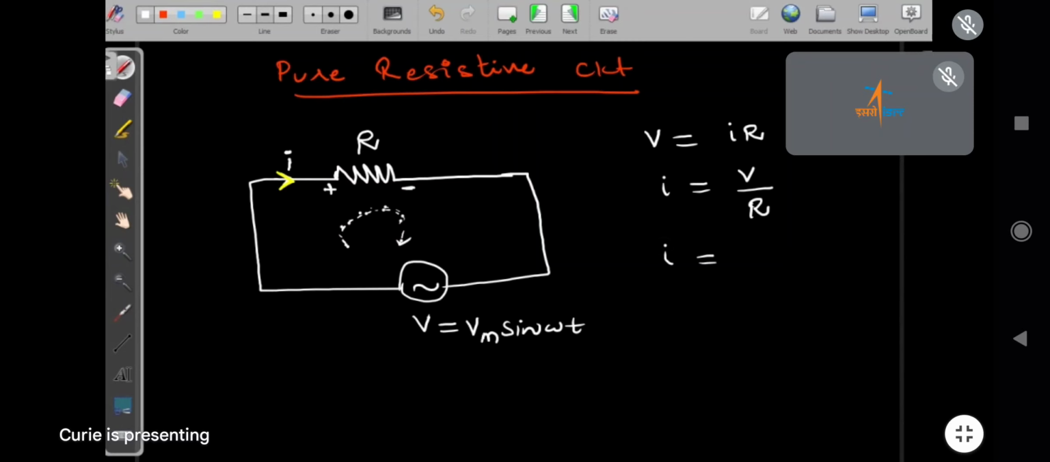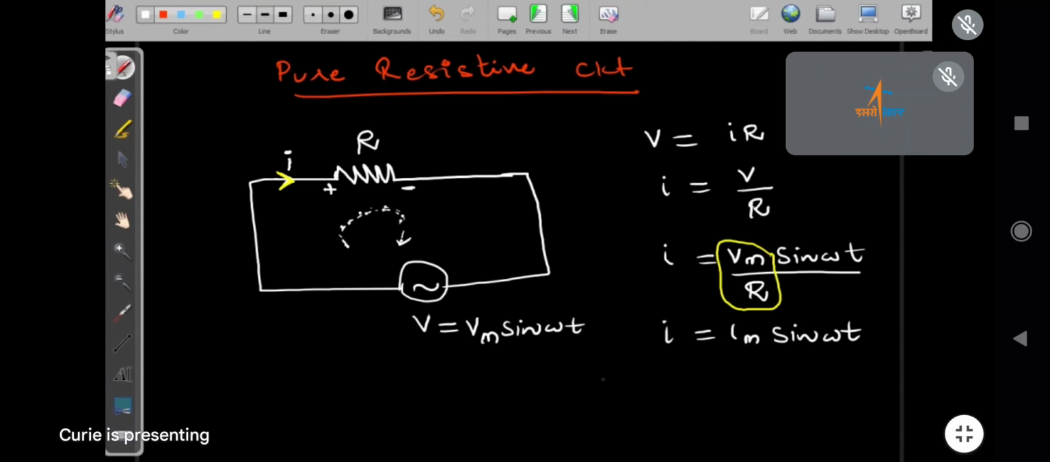V is the IR. We can write it as Vm sin omega t upon R. This Vm and R we can write as I equal to Im, because these two are constant numbers. This peak value and R are not going to change. So Vm upon R, I have written as Im. Then we get sin omega t.